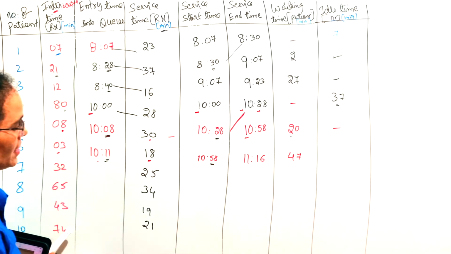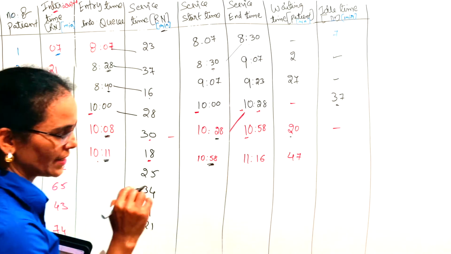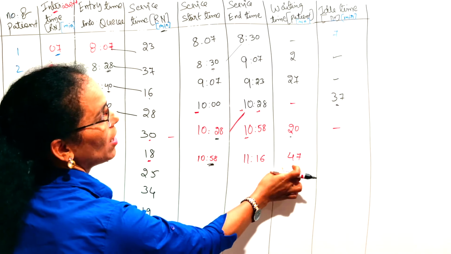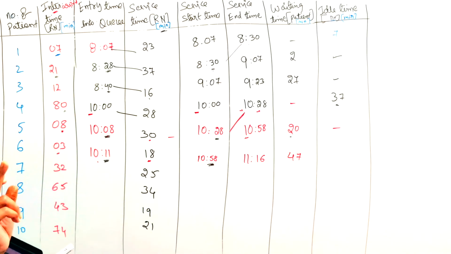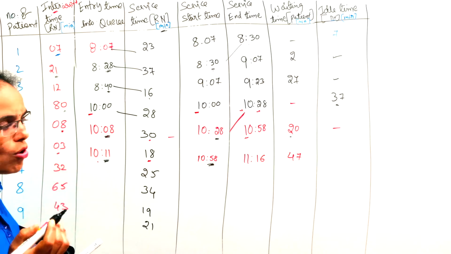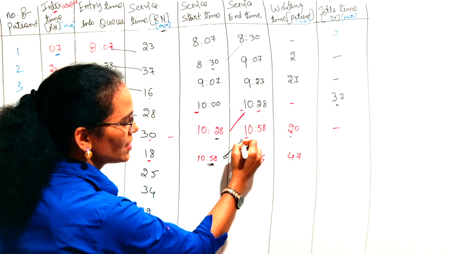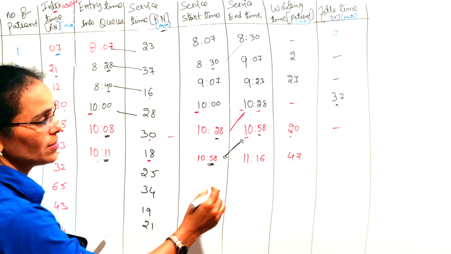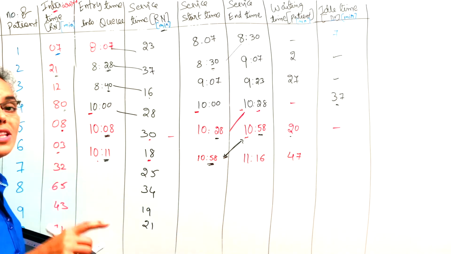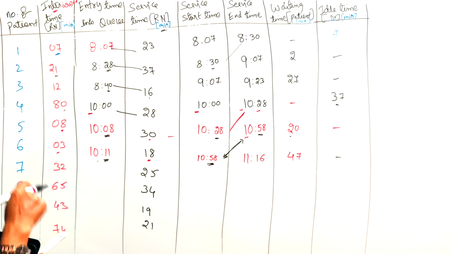The difference between when he arrived at the dispensary and when the service got started is the waiting time of the patient in the queue. But is the doctor waiting? No, the doctor was not waiting. He was serving the previous patient till 10:58 and started the service for the next patient immediately. Means the idle time of the doctor is nil.